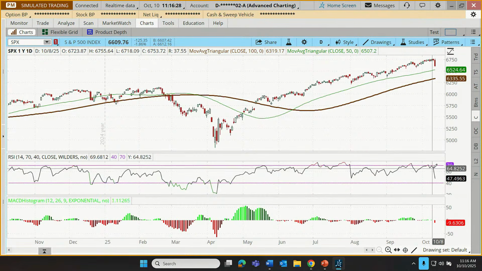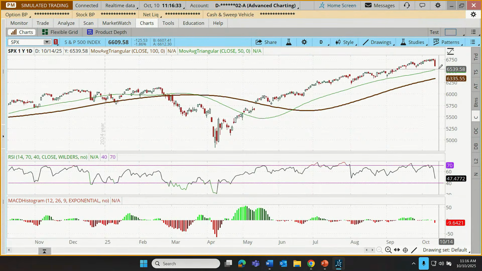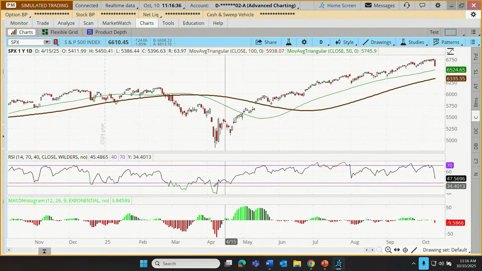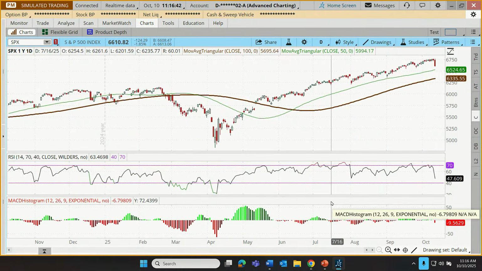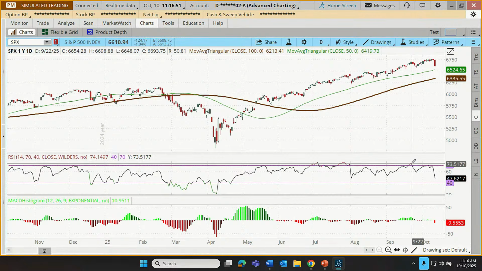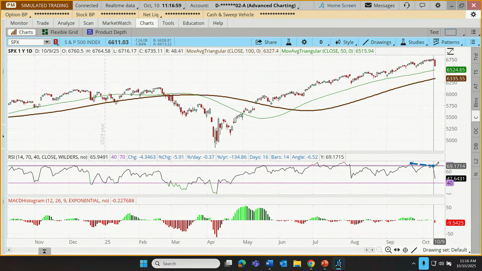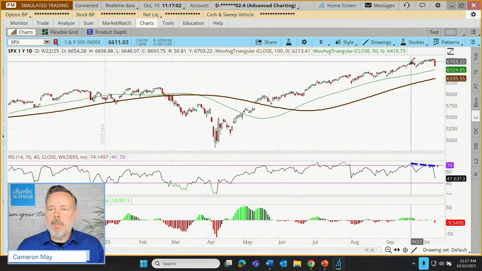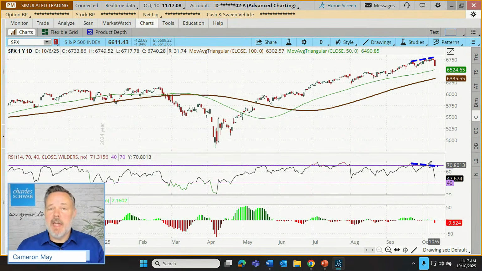Now, there were some technical signs that maybe something like this could be on the horizon. It's never a guarantee. But one thing that a trader using the value indicator, in this case the RSI, looks for is indications of potential short-term value or overvalued situations. Our RSI actually got up into the overvalued range, and the next time it got up there, it didn't reach quite as high a peak. What do we call this when we see the peaks getting lower on our oscillator, but the peaks getting higher on price? This is known as a bearish divergence.